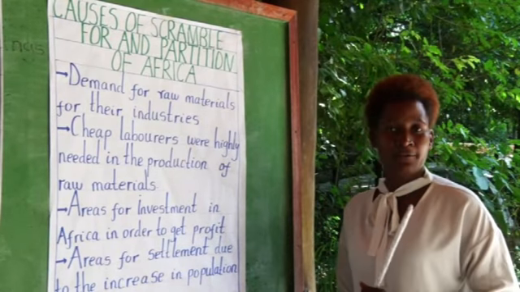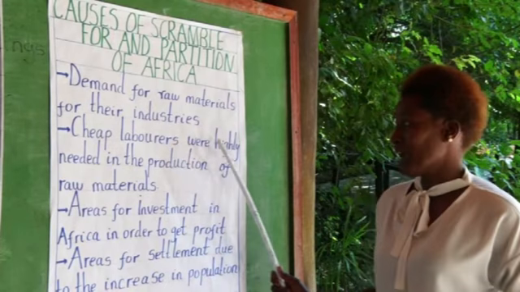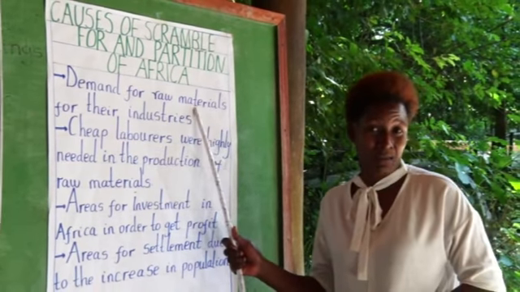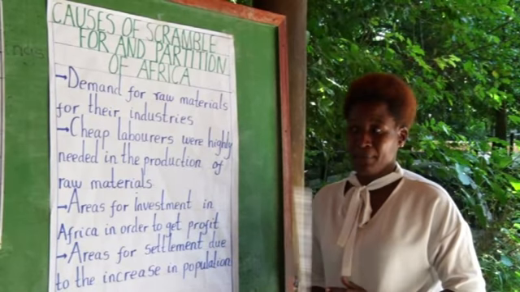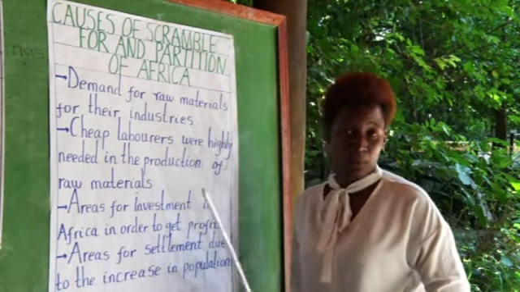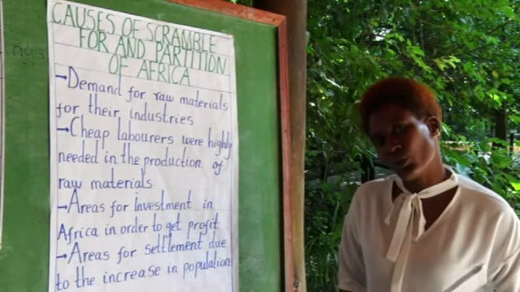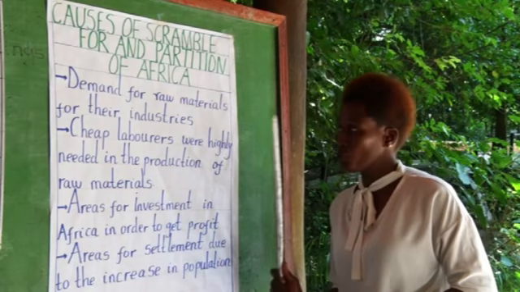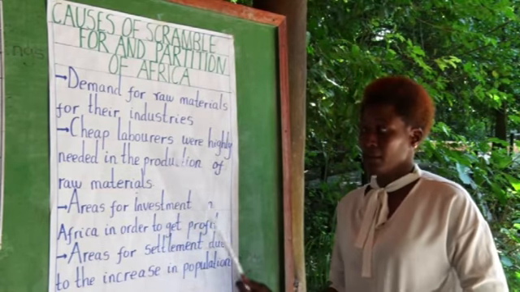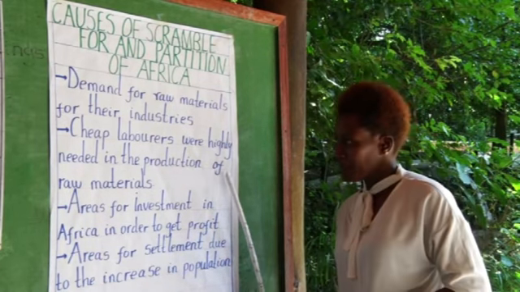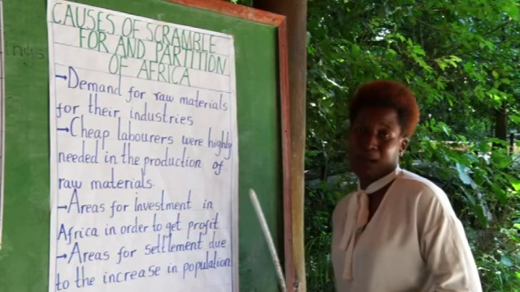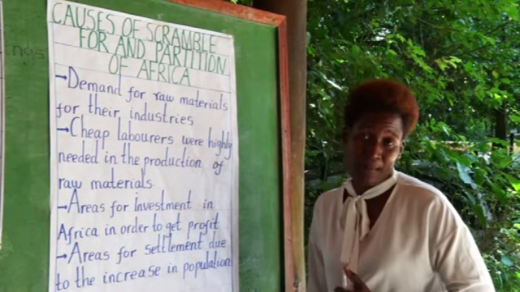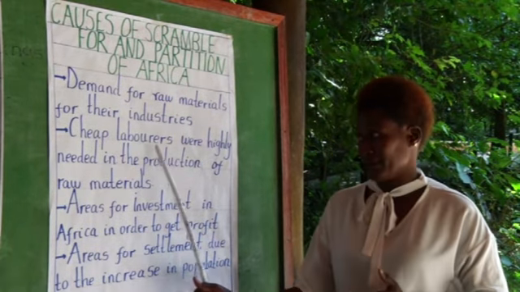Point number two: cheap laborers were highly needed in the production of raw materials. Remember, back in Europe at this time, they had come up with the Industrial Revolution, whereby they introduced a lot of industries. So Europeans were looking for people who could go and work in those big factories of theirs. The place where they could get cheap ones was Africa. So that's why Europeans decided to come to Africa to look for cheap laborers.